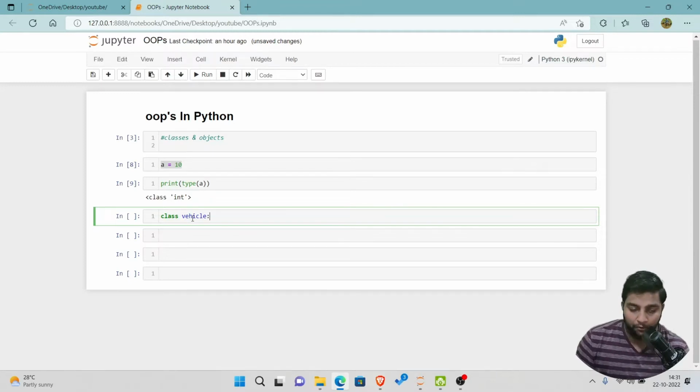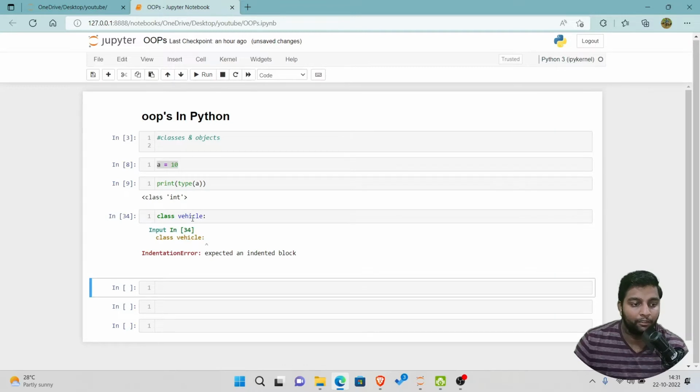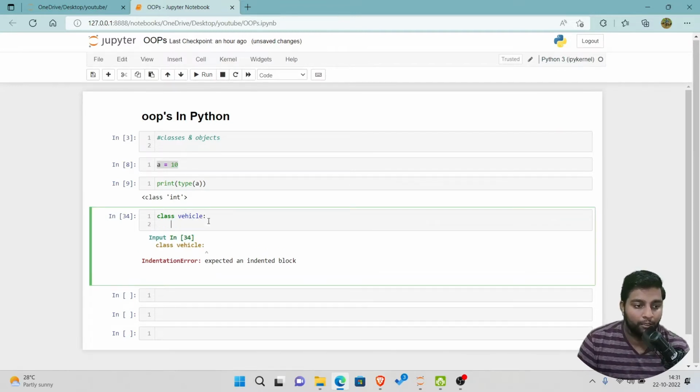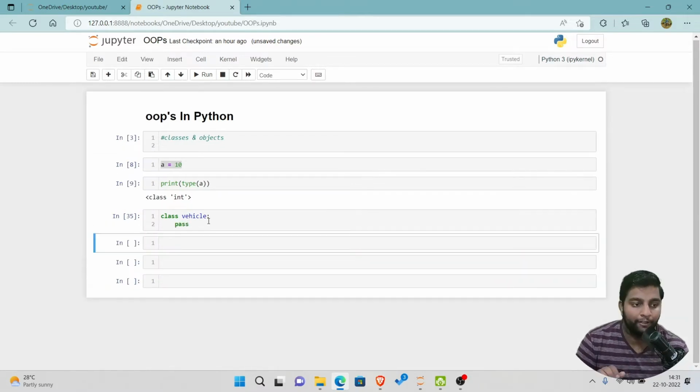And if you try to execute this, will it throw me an error or not? Just stop this video and comment below, will it throw an error or not? If you have guessed it right, yes, obviously it is going to show you an error because of the indentation block, because we have not continued the code yet. Pass. And now if I run this, the class has been successfully created.